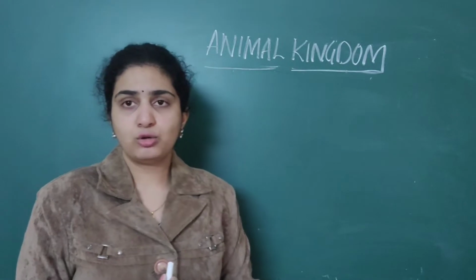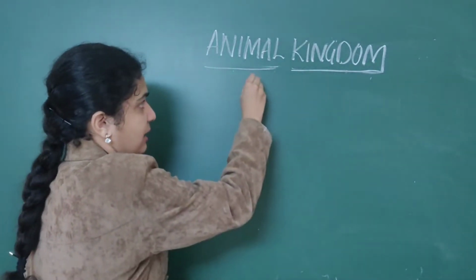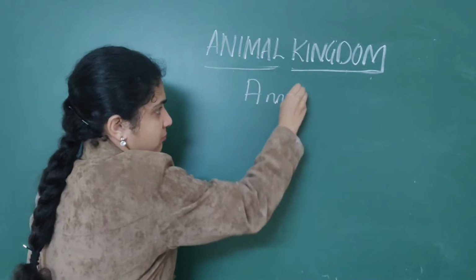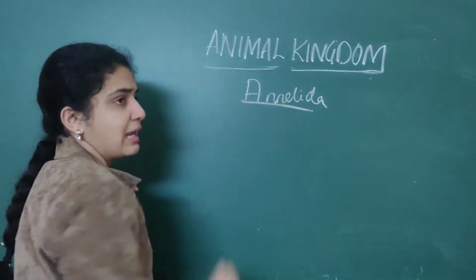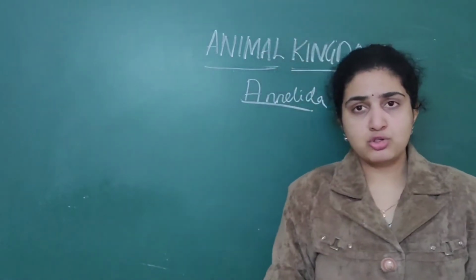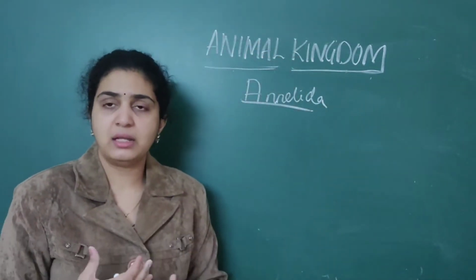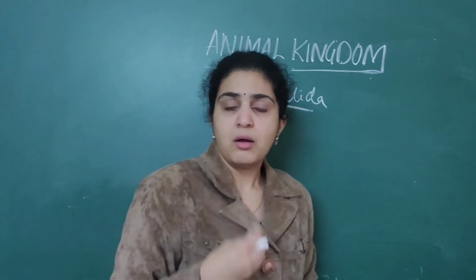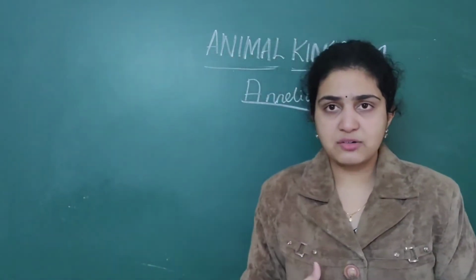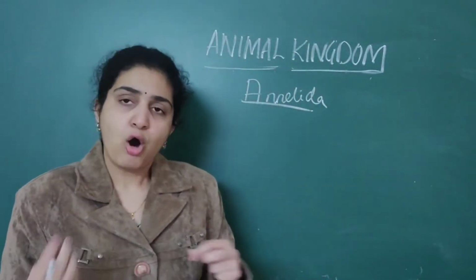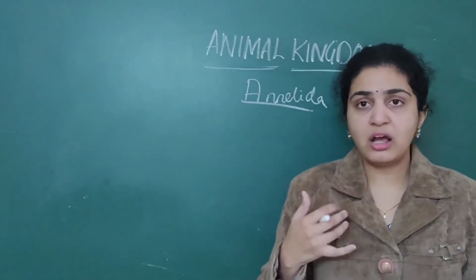Next, we are going into the phylum Annelida. Because the animal kingdom is a big, huge chapter, we are taking it in so many parts. Daily I repeat one or two points from earlier, because if you hear them two or three times, it will be easy for you. Follow the last lectures also, for good continuation.